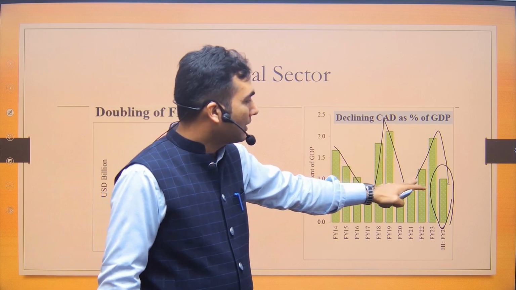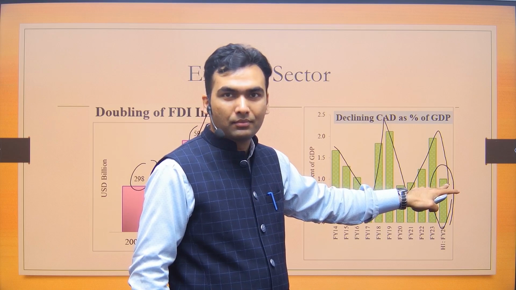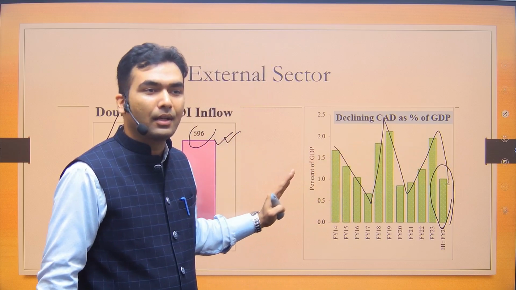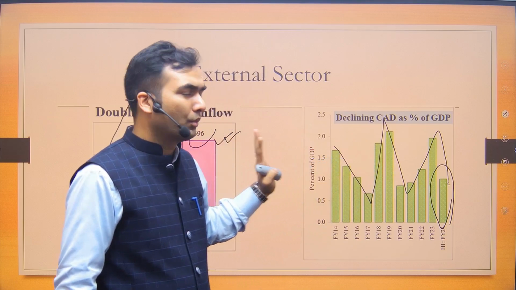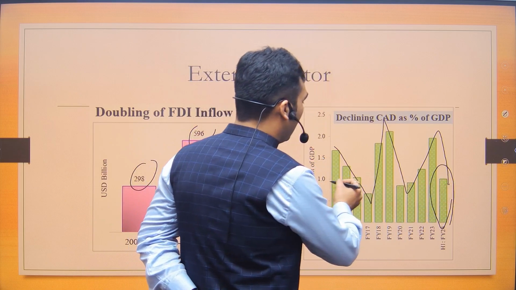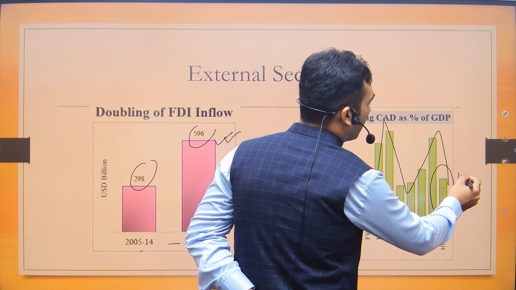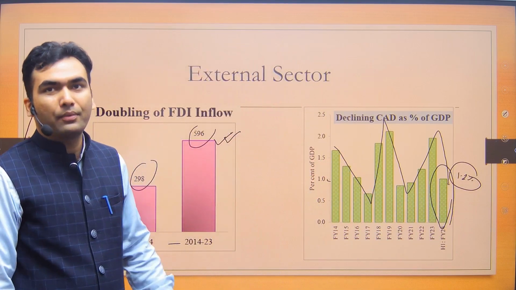Although there was increasing growth for the last 4 years, this year it has gone down. So there is no consistent rising or declining trend. We only have to remember that it is approximately 1.2% of GDP in financial year 24.